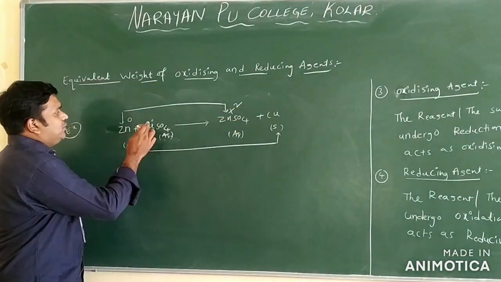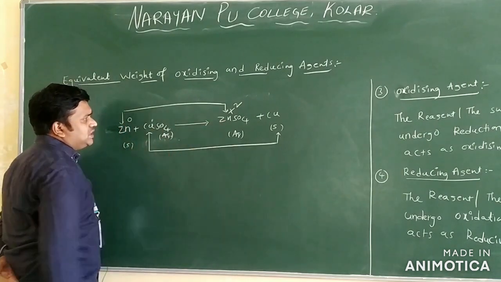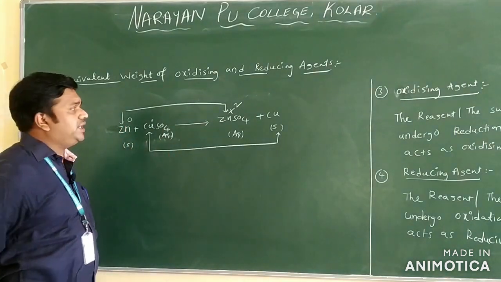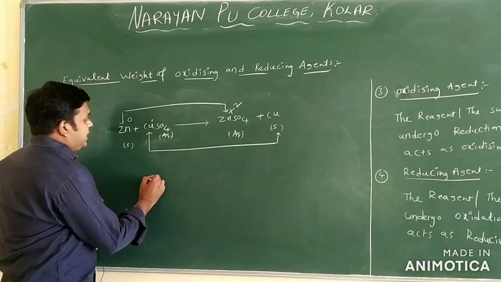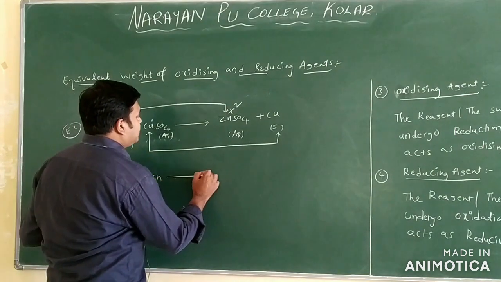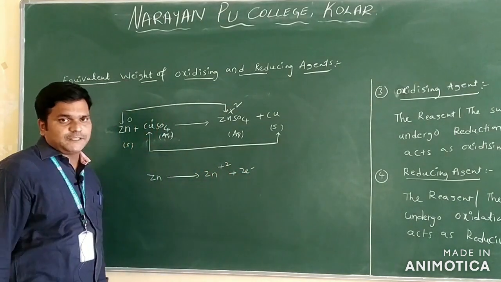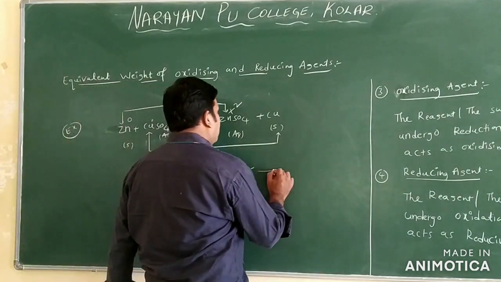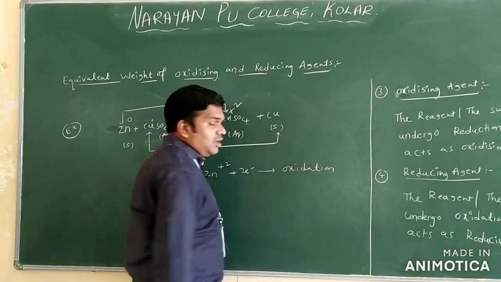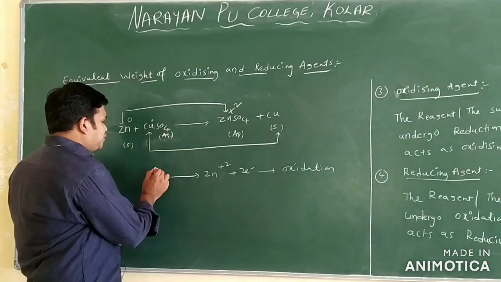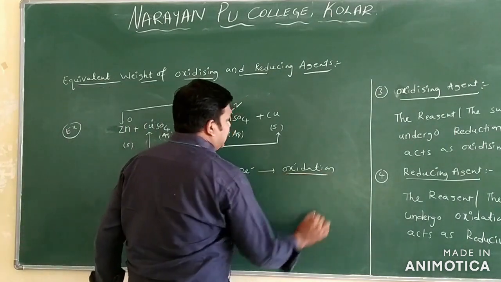So the oxidation number of zinc here is 0 and here is +2. Zn is converted into Zn+2 by loss of 2 electrons. Loss of electrons is called oxidation only.